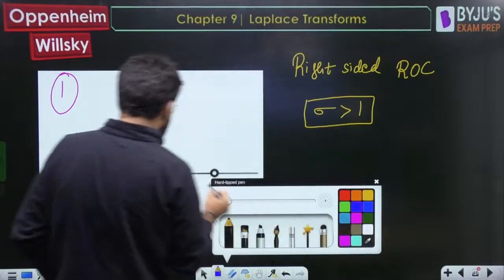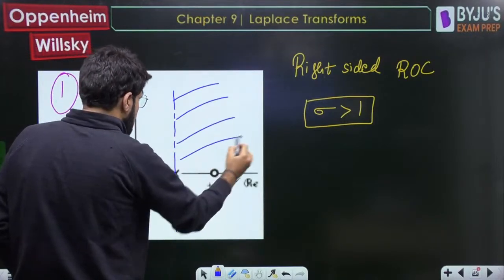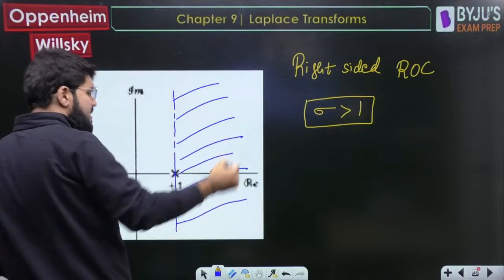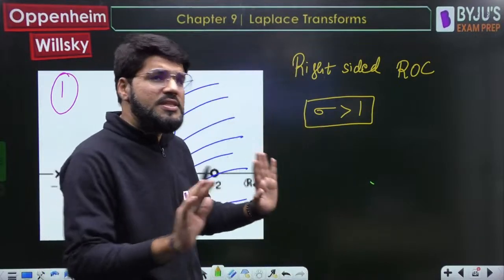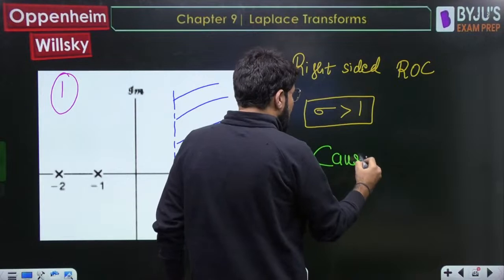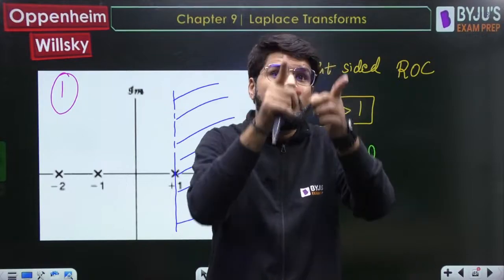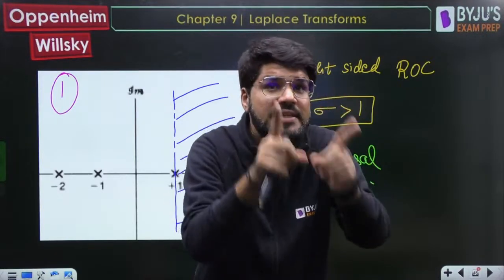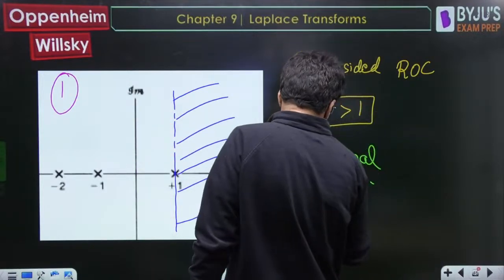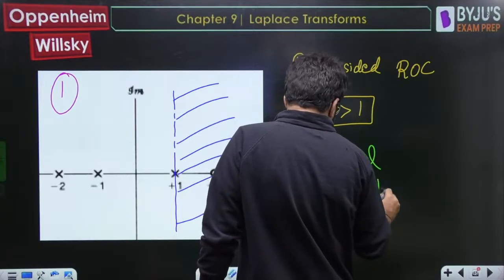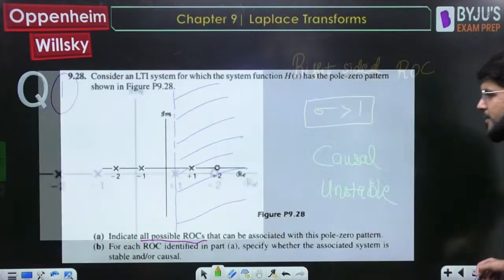Let me sketch that ROC here, sigma greater than 1. Now, because the ROC is right-sided, you also have to indicate in each part whether the system is causal and or stable. Because of the right-sided ROC, the system is causal. But what is the condition for stability? A system is stable if the ROC includes the j omega axis, the imaginary axis. So is the imaginary axis included? No, it is not included. So it is unstable. You have to just make the remarks. These are pure conceptual questions on which GATE questions are also dependent, so please be attentive here.